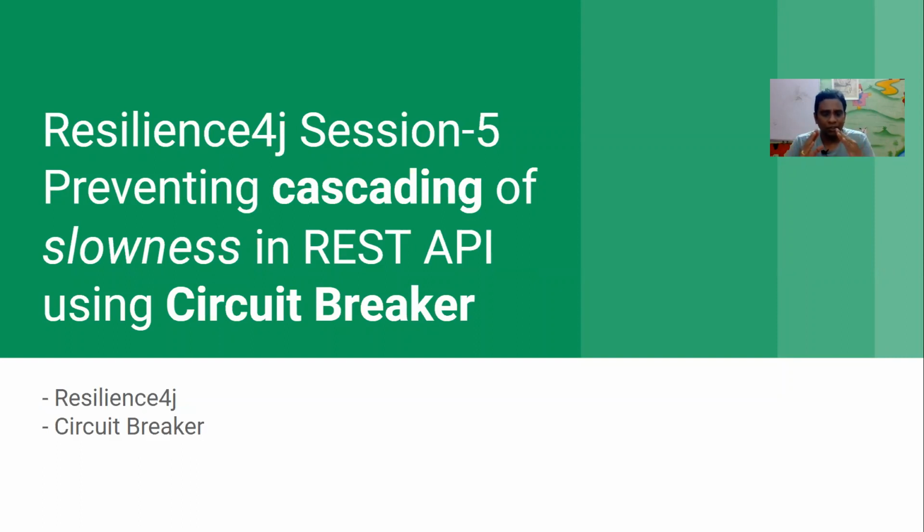You know what cascading is, right? For example, there are three microservices: microservice 0, 1, 2. 0 calls 1, 1 calls 2. If for some reason microservice 2 is experiencing slowness, then that slowness shouldn't cascade back to 0 or to the client, because the client is calling 0. It shouldn't cascade whether southbound or northbound, upstream or downstream.